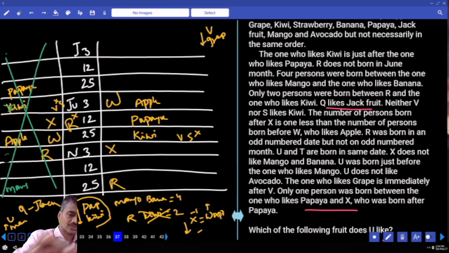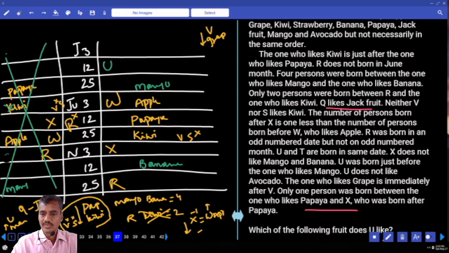As this is ruled out, next, U and mango. Mango must be after this one. Now if U is here, mango will be here. Now between mango and banana how many are there? There must be exactly 4. Mango and banana. Then next one, X completed, and V and grapes. Now where can we write this V and grapes? And Q likes jackfruit. As Q likes jackfruit, now where should this Q be? Q is here. Now Q likes jackfruit.